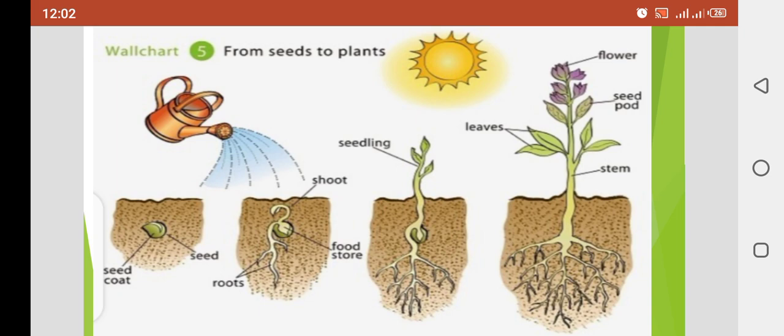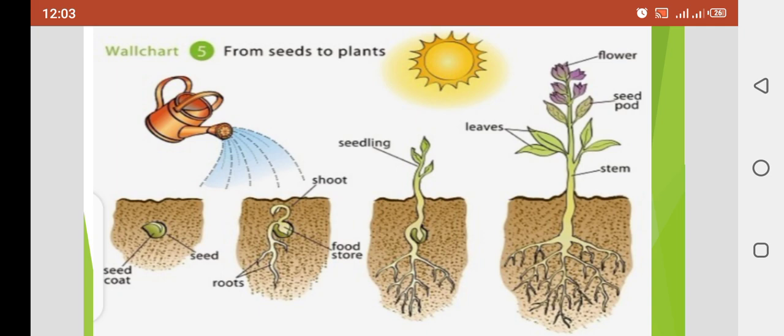You can see in that picture, we sow the seed, which has a seed coat, and inside it the seed is present. When you give water to it, the seed absorbs the water and develops into a plumule and radicle. Clear? The radicle gives rise to the roots and the plumule gives rise to the shoot. Then the seedling develops. After it, a proper plant develops.